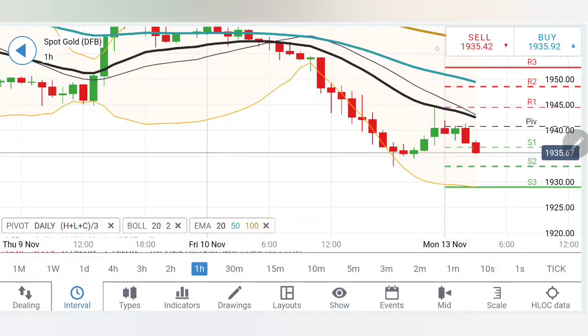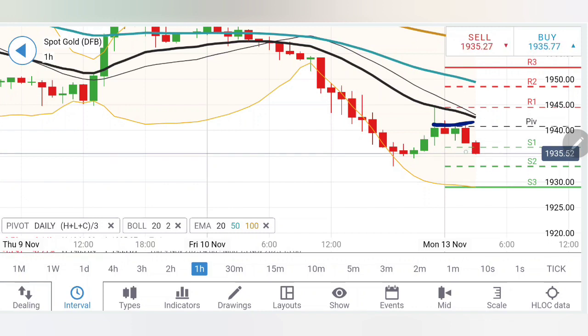Let's start. First, we look into hourly charts. On the hourly charts, there was a divergence of price from the moving average. It has converged towards the 20 period moving average towards 1945 and is now again trying to trade with a drop. If you look at the charts here, a ceiling is created, a top is created at the 1940-42 zone, which is going to be a greater resistance for gold for the day.